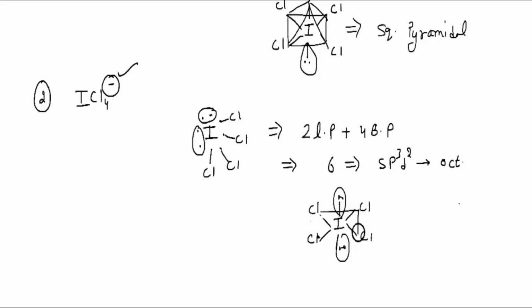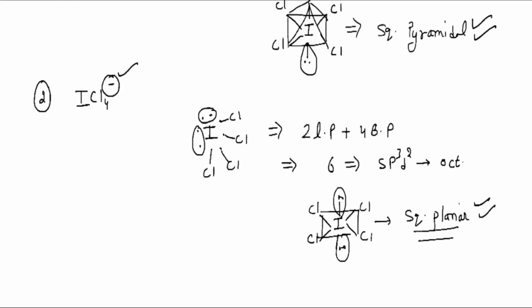The shape will look like this, that is square, and all the chlorines are in plane. So I can say that the shape of this compound is square planar. So ICl5 has a square pyramidal shape, and ICl4 negative has a square planar shape.